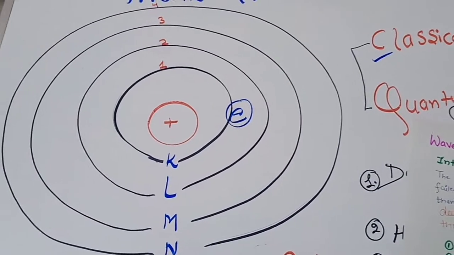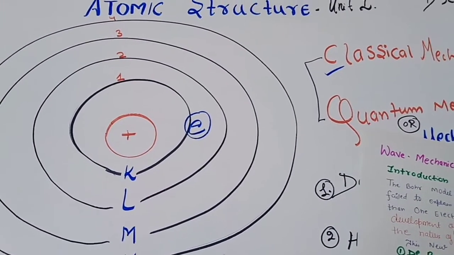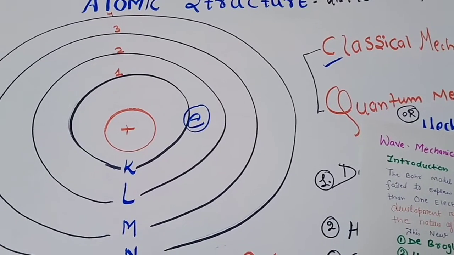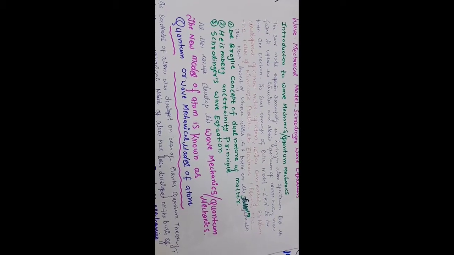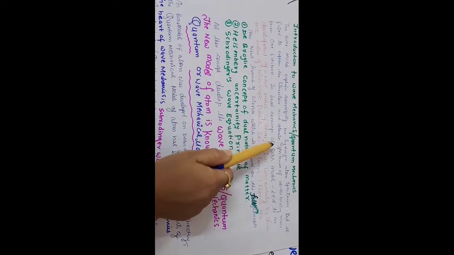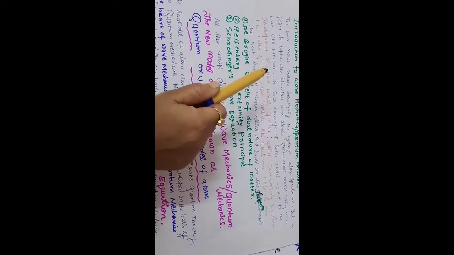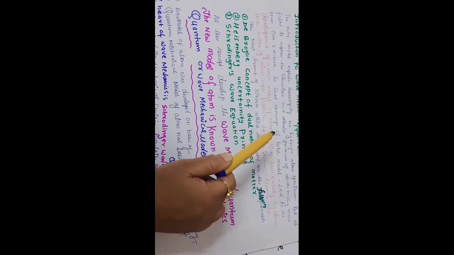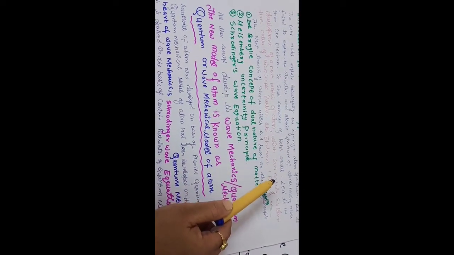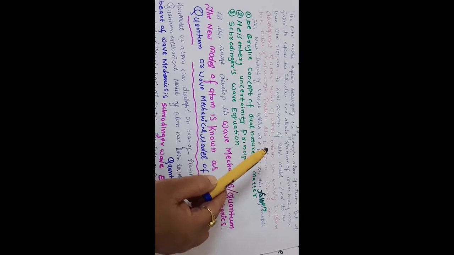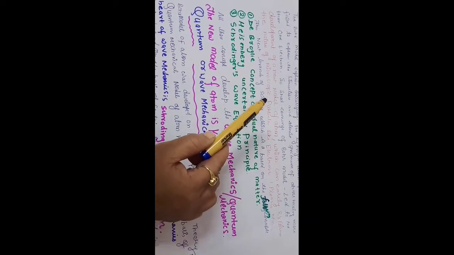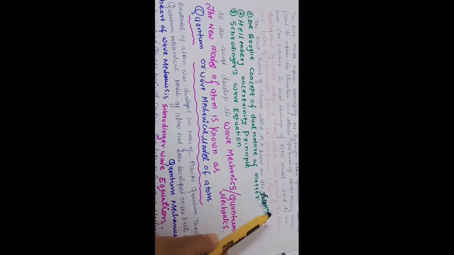So what other things do we need to study about the other atoms? Now let us see the details. You can take a screenshot as I have written it in a notes manner. The Bohr model successfully explains the hydrogen atom spectrum, but it failed to explain the structure and the atomic spectrum of atoms which have more than one electron. So the shortcomings of the Bohr model led to the development of a new model which can easily explain the nature of microscopic particles like electrons, protons, etc.